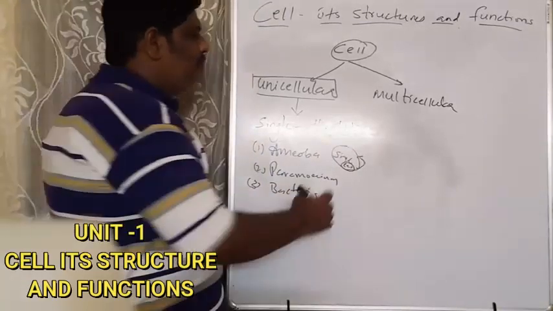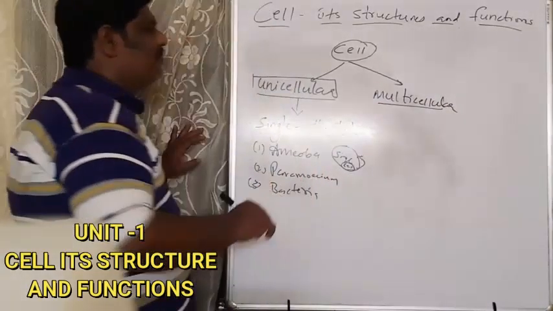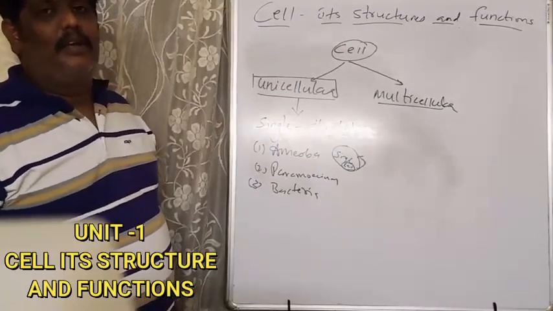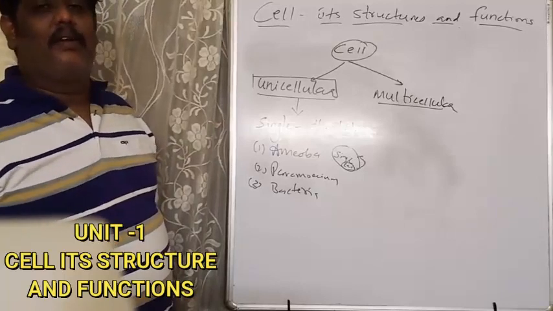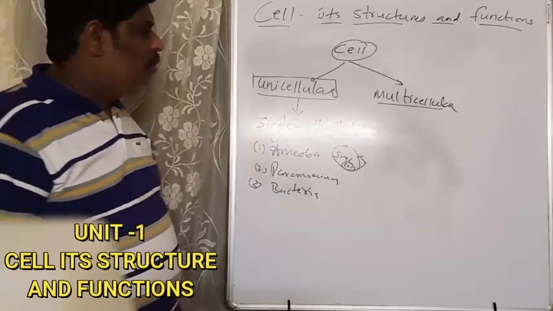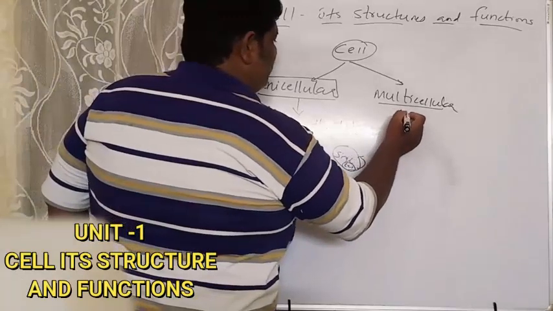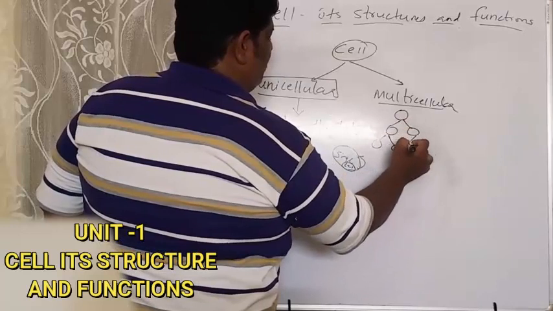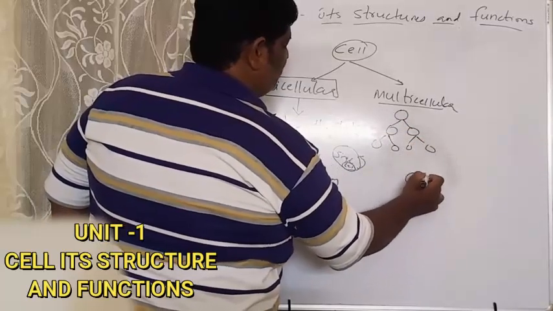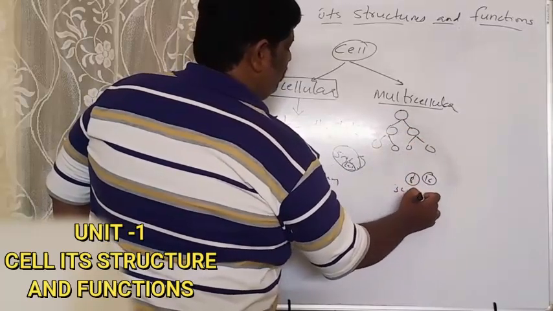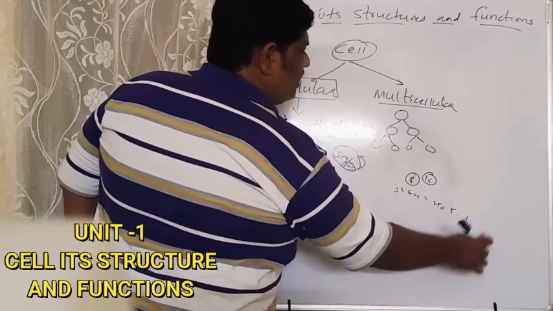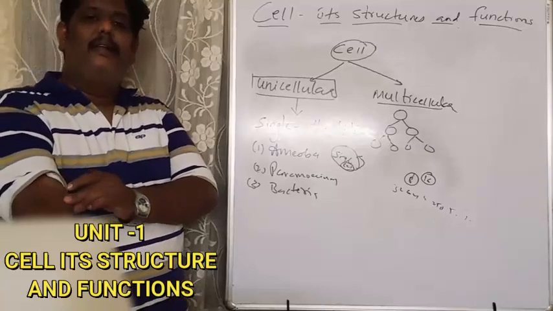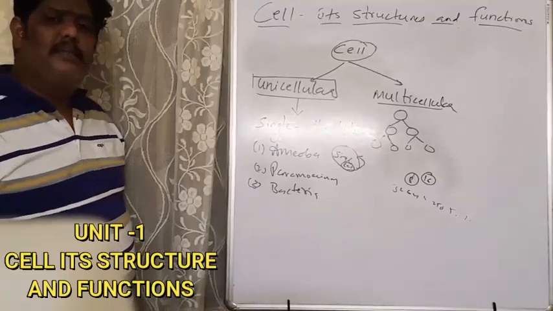When you come to the multicellular, these organisms have many cells in their body, or are made up of many cells. Though the initial point is only a single cell, that single cell divides into two, and these 2 divide into 4, and 4 divide into 8, 8 to 16, 32, 64, 128, 256, 512. It goes on. The number goes up to millions and millions until the organ system is formed.